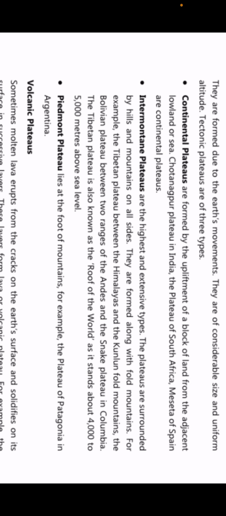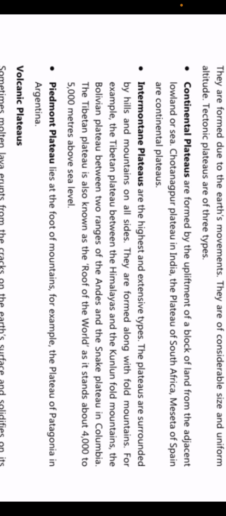Number one is continental. They are formed by the upliftment of a block of land from the adjacent lowland or sea. Chota Nagpur Plateau in India, the Plateau of South Africa, Meseta of Spain are continental plateaus. So they've given examples of continental plateaus in India and outside India also.